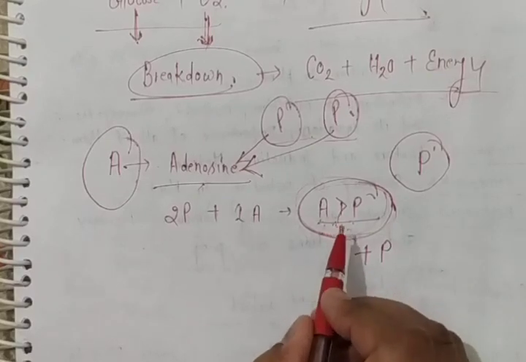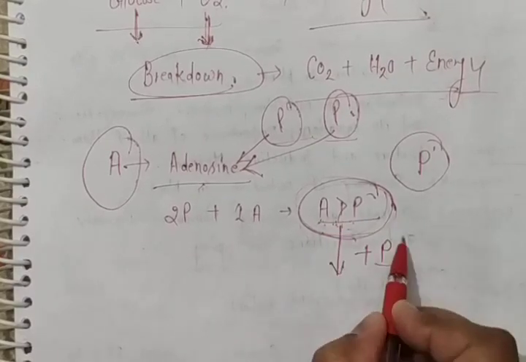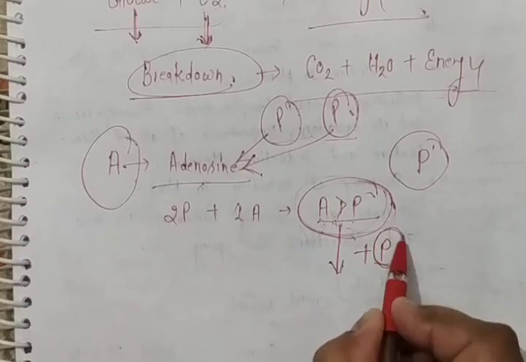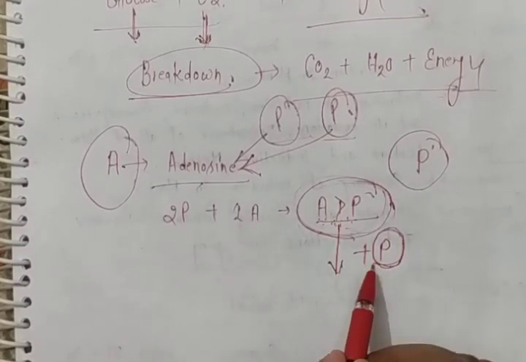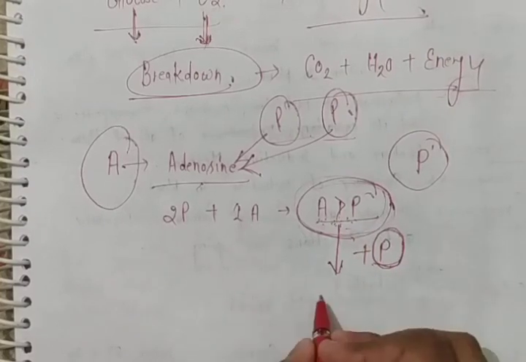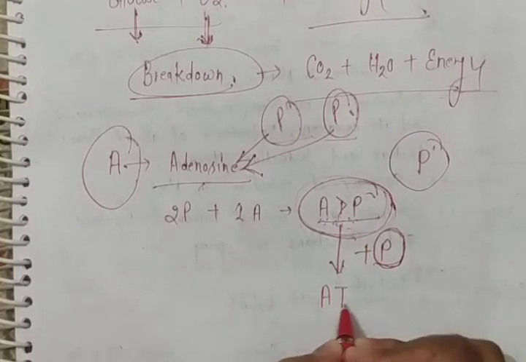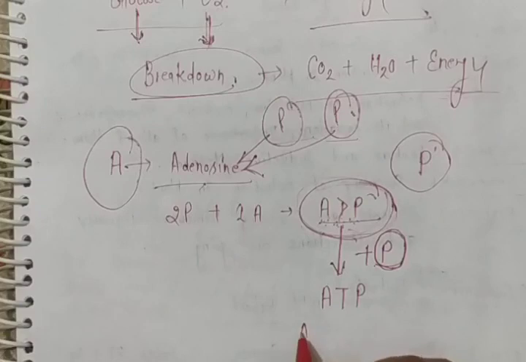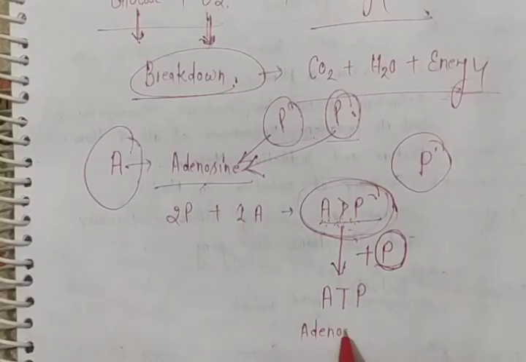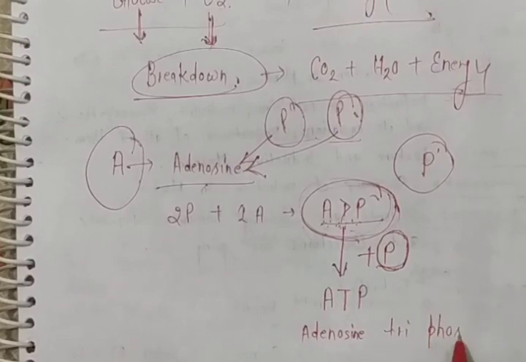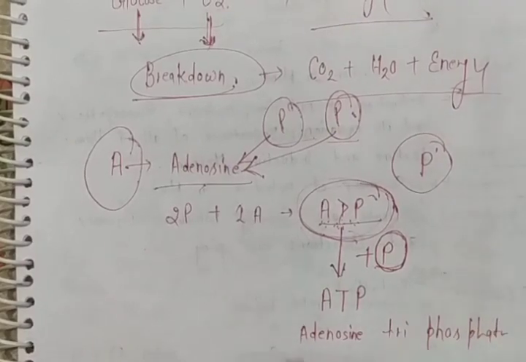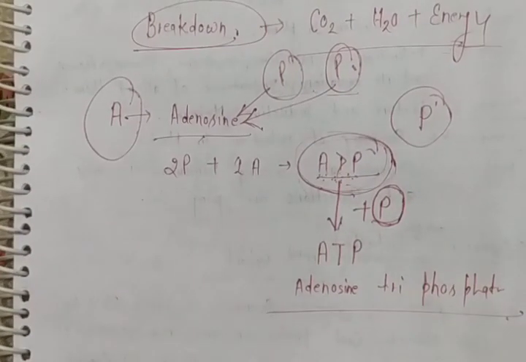Now it will fuse one more molecule of phosphate with them. If ADP fuses one more phosphate, then they will make ATP, or you can say adenosine triphosphate. They will form adenosine triphosphate.